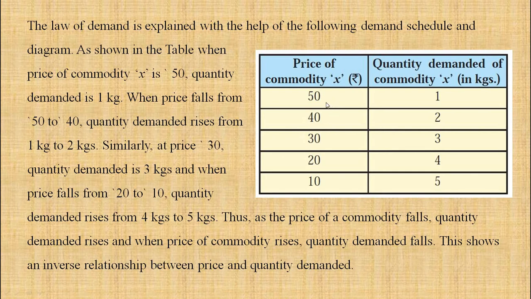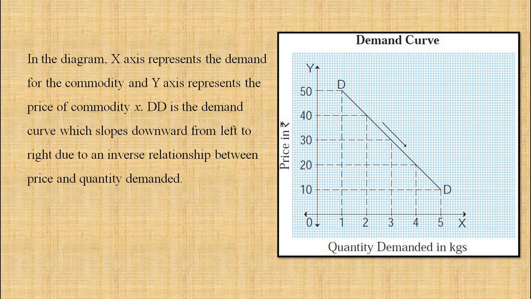So price falls from 50 to 40 to 30 to 20 to 10. Demand rises from 1 to 2, 2 to 3, 3 to 4 and 4 to 5. That means higher the price, lower is the demand, and lower the price, higher is the demand. So there is an inverse relationship between price and quantity demanded. As price falls, demand rises and vice versa. Very simple example, 50, 40, 30, 20, 10, then 1, 2, 3, 4, 5. Price falls, demand rises. Let us see the diagram.